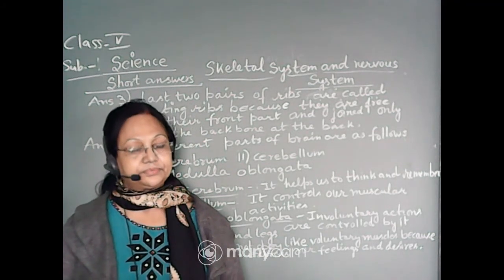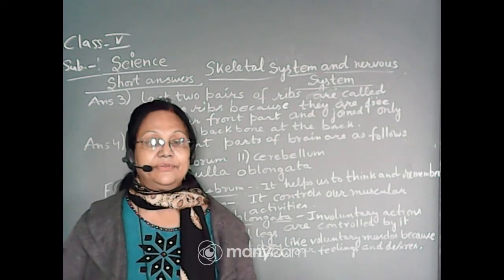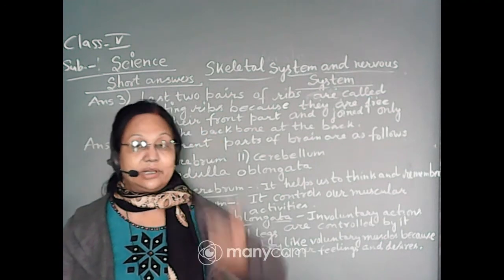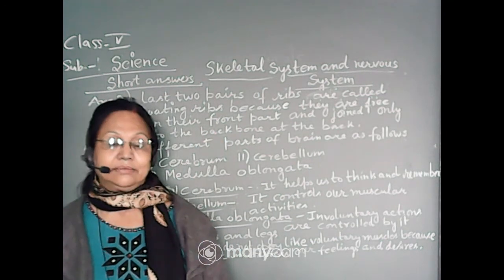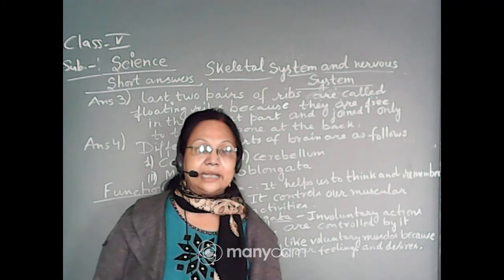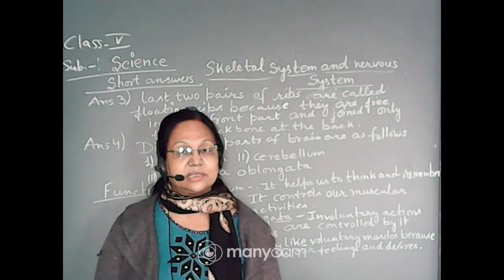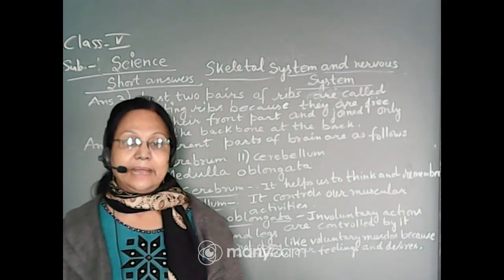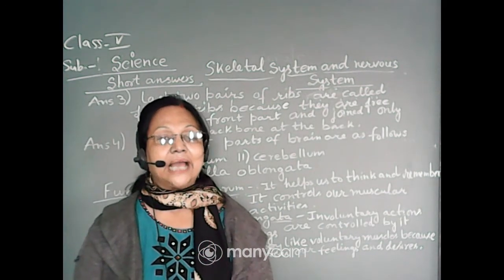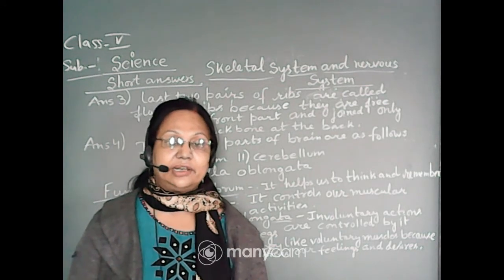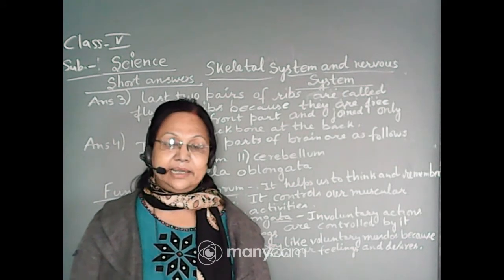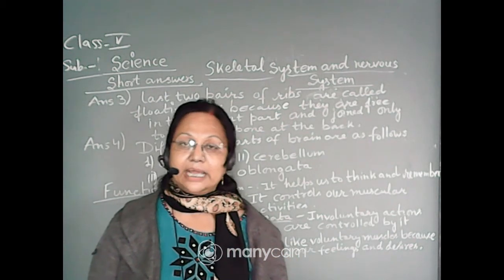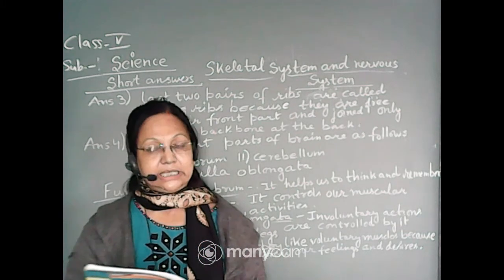And the second, the cerebellum. It controls our muscular activity, any kind of muscular activity of voluntary muscles. Whatever we want to do, that is with the help of our cerebellum. And the third one is medulla oblongata. It controls all kinds of involuntary actions like breathing, heartbeat, blood circulation and digestion. These are all controlled by the medulla oblongata. So these are the three parts.